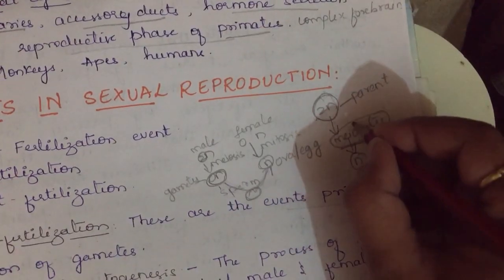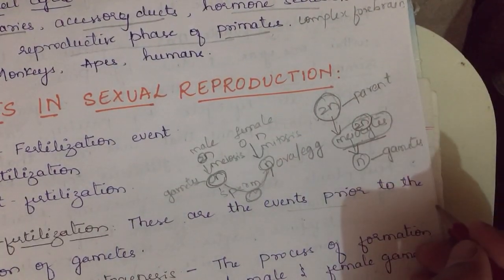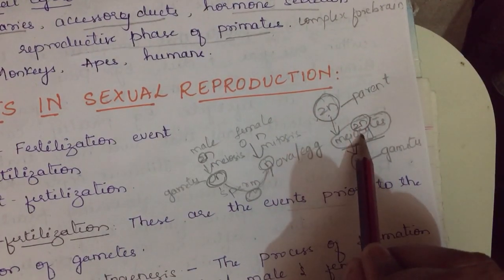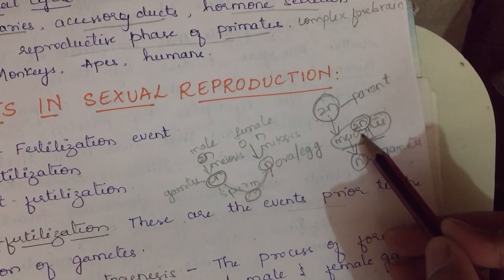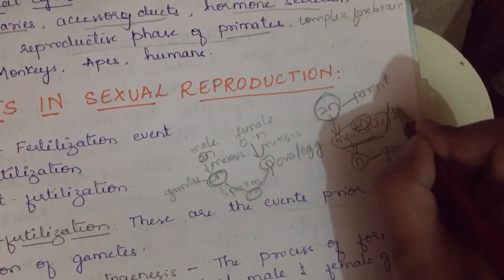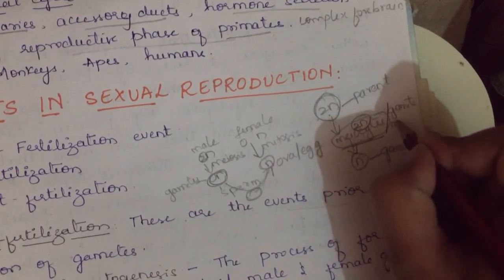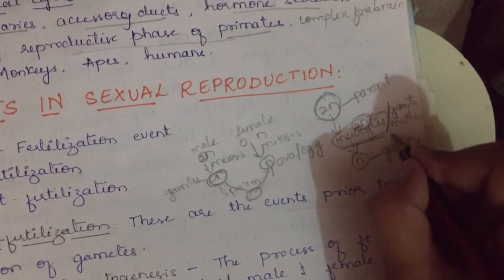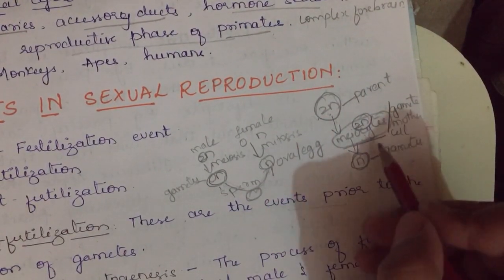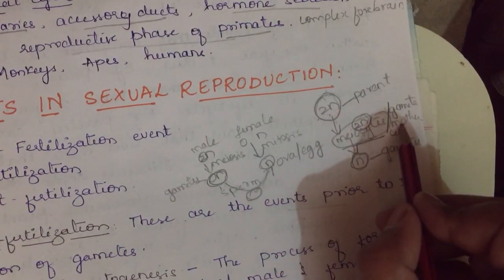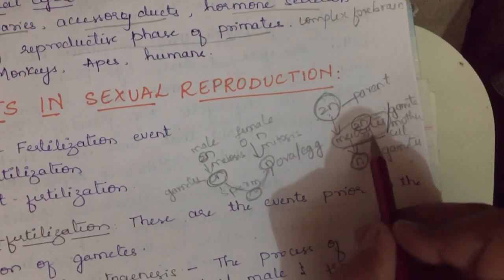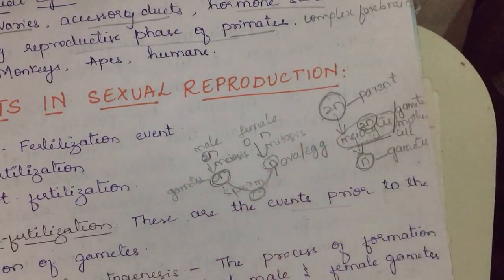These myocytes are diploid. The number of chromosomes present in the parent body, the same number of chromosomes will be present in the myocytes, and these myocytes are also called gamete mother cells. Another name of myocyte is gamete mother cell. So this is the gamete. A gamete is produced by its mother cell. What mother cell? Gamete mother cell. So gamete mother cells or myocytes are present where? In the sex organs. These cells are involved in the formation of gametes. Hope you understood this.